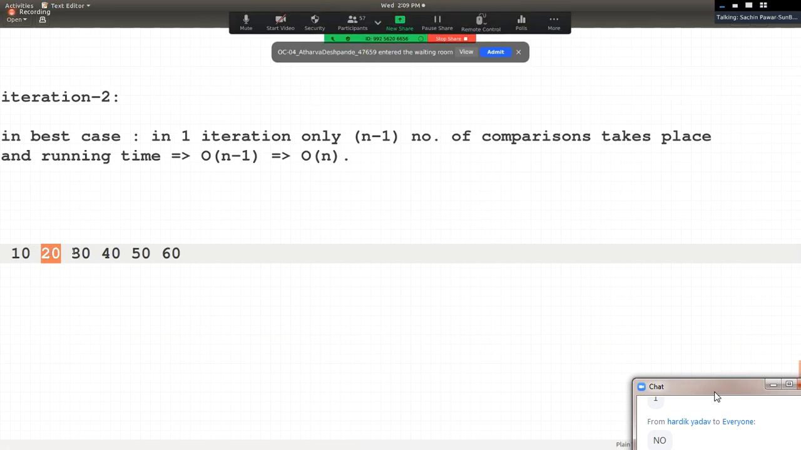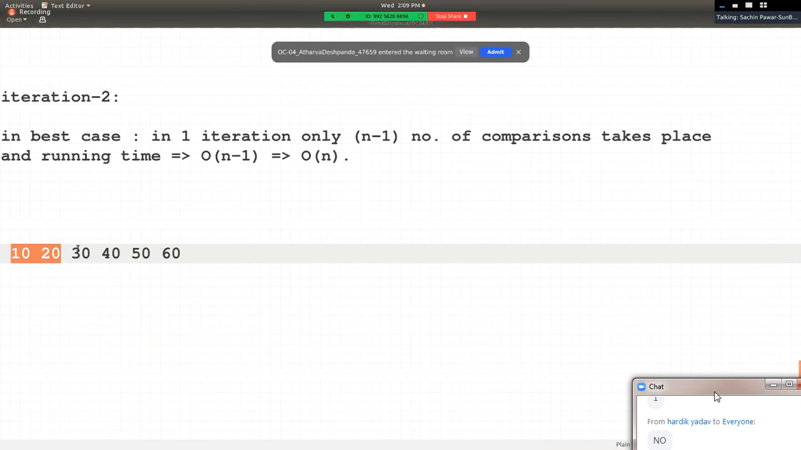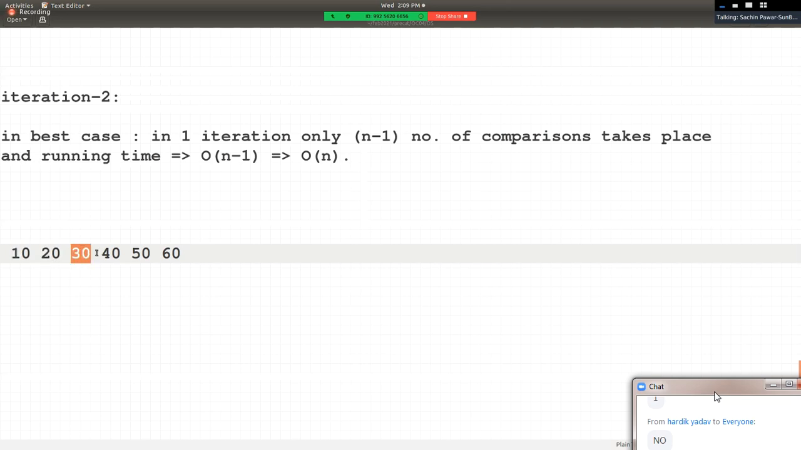In the next iteration, how many elements are in our left hand side? 2 elements. Now in the next iteration, 30 will be the key element. If the key gets compared with 20, is 30 less than 20? No, and hence 30 is inserted after 20. So in every iteration, how many comparisons will there be?